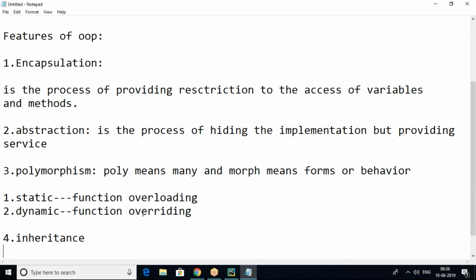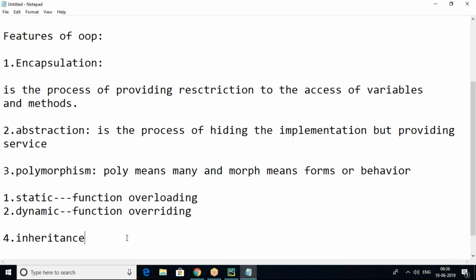Function overloading is a refinement technique. Function overriding is a replacement technique. Replacement in the sense that we are completely modifying the data, completely changing the functionalities. So this is polymorphism nature. In polymorphism, we need to talk about overloading and overriding only.